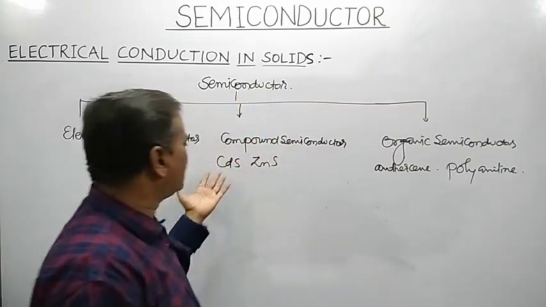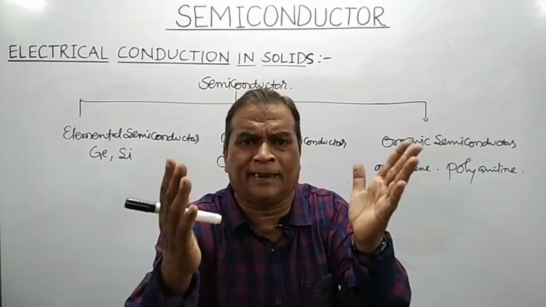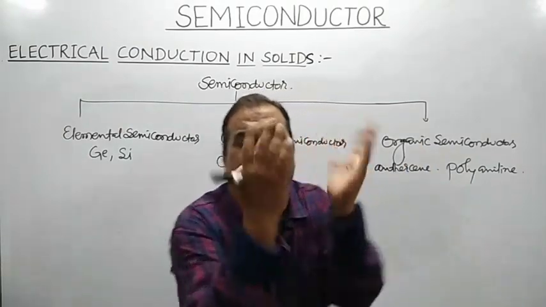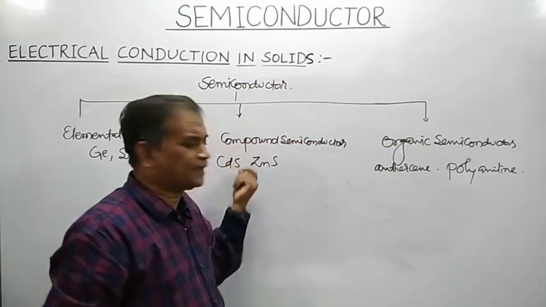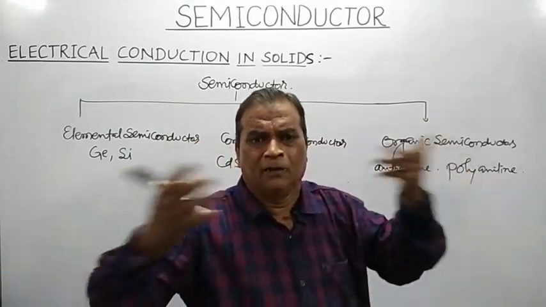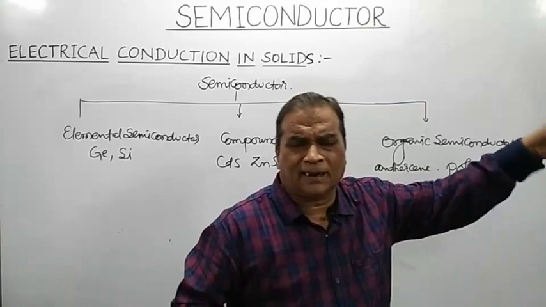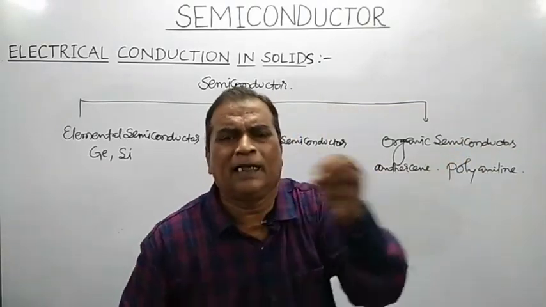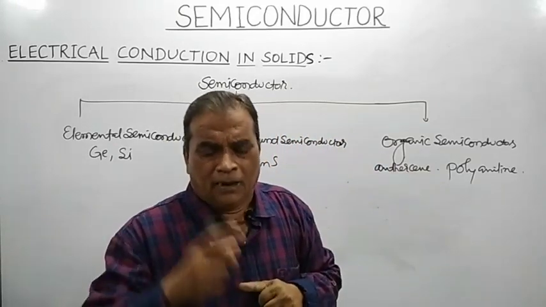As far as cadmium sulfide and zinc sulfide are concerned, they are photosensitive materials. That's why, as far as photocells are concerned, the inner surface of the emitter is coated with a thin layer of photosensitive material like cadmium sulfide. So they have applications in various electronic gadgets. And organic semiconductors, because they were invented newly, have a limited application in today's electronic industries.